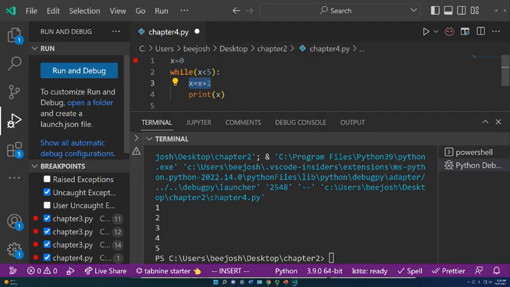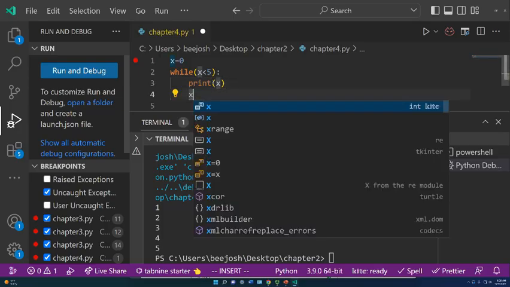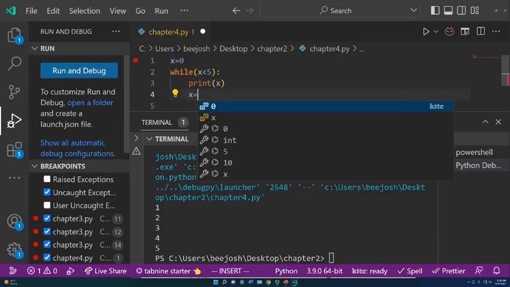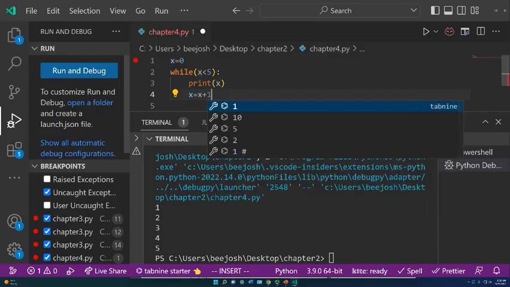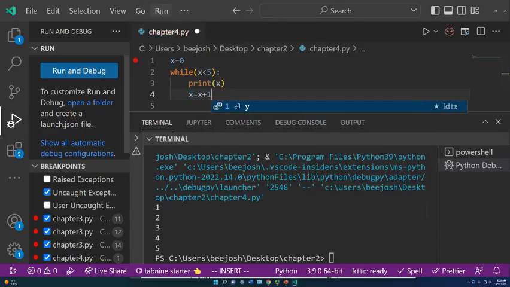And you can look at that by changing where we print. x is equal to x plus 1. Okay. Now we're going to have a little bit different behavior. We're going to have 0 to 4. And that's because x starts at 0, and the first statement we do is we print x. And so it outputs 0. Then we add 1 to x, and the repetition happens again.